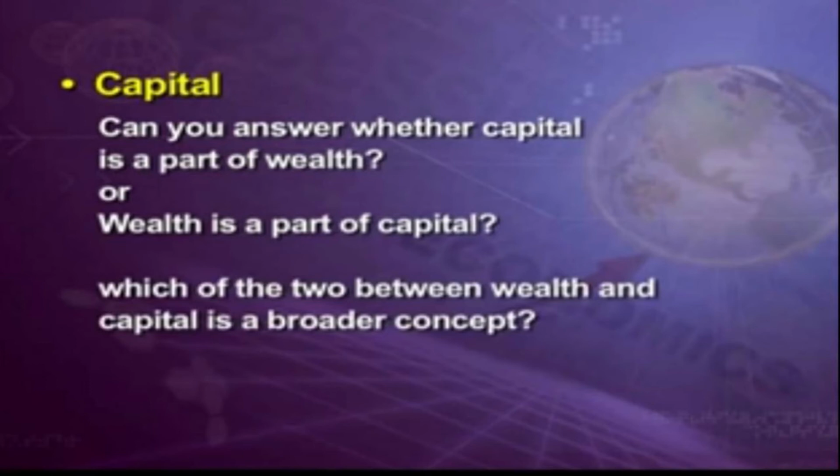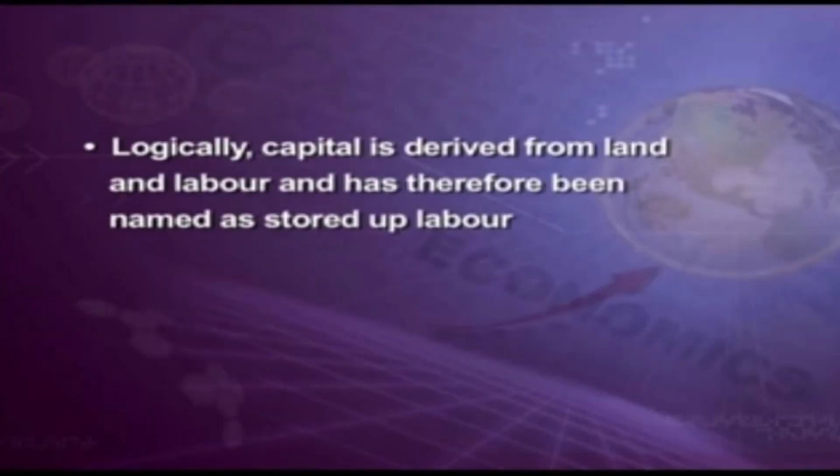If you have this wealth to start an industry, to start an agricultural sector, or to do any kind of work, you need to have a capital investment. So wealth is a part of capital. It is not the entire capital that we have, it is only a certain amount of money with which you can start your business. So wealth is going to be a part of capital. So wealth and capital are two main concepts, in a broader sense, as well as your health. Logically, capital is derived from land and labor and has therefore been named stored up labor.